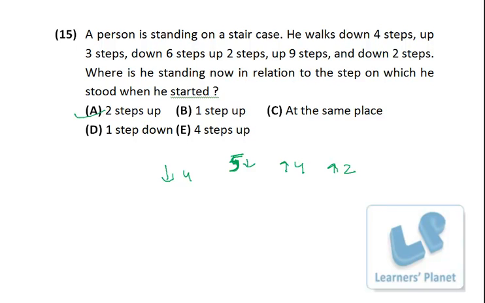Otherwise what you can do is you just consider up as plus and down as minus, right? So down 4 steps, so it's -4. Up 3 steps, down 6 steps, up 2 steps, up 9 steps, down 2 steps. So 9 and 3 is 12, and this is -10, so 12 minus 10 is 2 positive, that means 2 steps up.